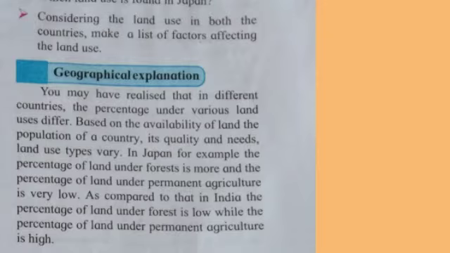In Japan, for example, the percentage of land under forests is more and the percentage of land under permanent agriculture is very low. As compared to that in India, the percentage of land under forest is low, while the percentage of land under permanent agriculture is high or more.